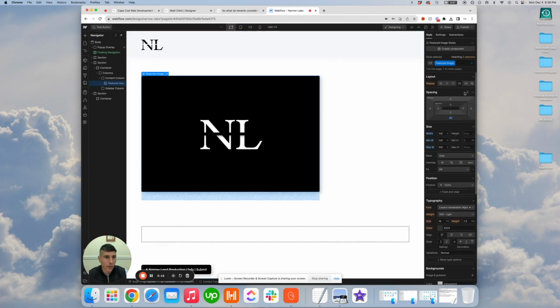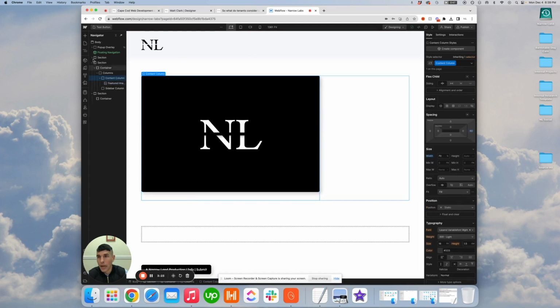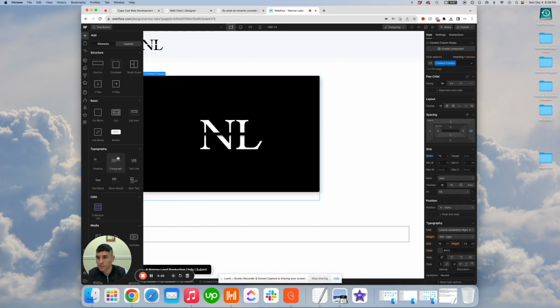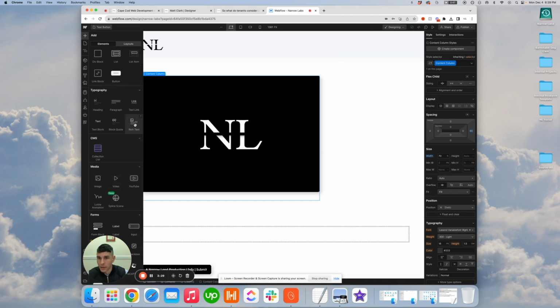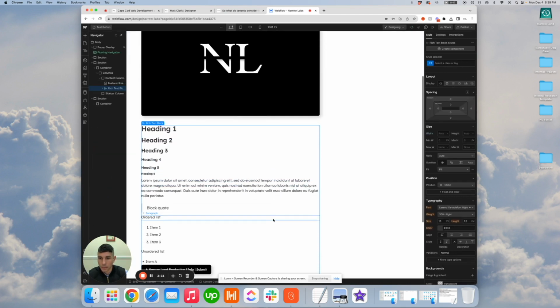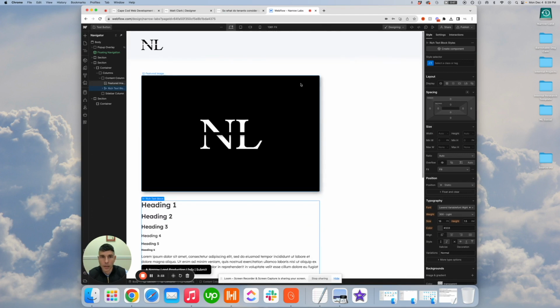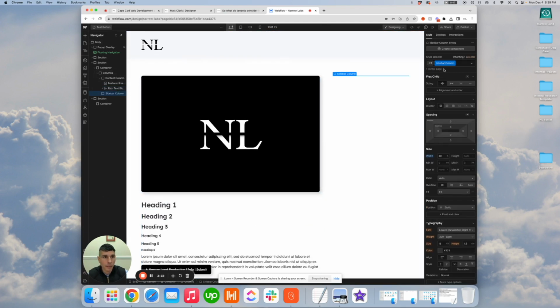So for my featured image, as you can see, it's 100% of the column that it occupies. And then I like 40 pixels padding underneath. Below that, just for the sake of having some good placeholder content in there, let's drop a rich text block. Okay, voila.